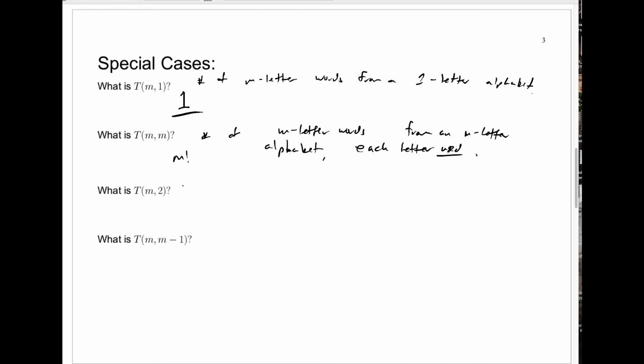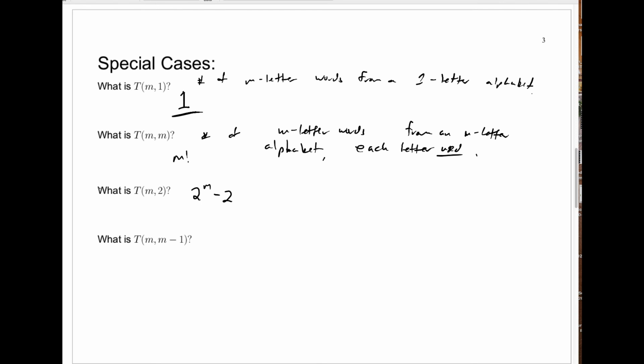Now here's where things are a bit tricky. There's one of the homework problems that I'm going to be asking you to do, which is to find a nice formula for TM2. In fact, they give you the formula. The formula is 2 to the M minus 2, which might seem a little bit strange, but the homework question asks you to give a combinatorial explanation for this. Is there a way you can count distributions of M balls into 2 distinct boxes, M distinct balls into 2 distinct boxes, where no box is left empty? Is there a way you can count that and see that it should always be exactly 2 to the M minus 2?